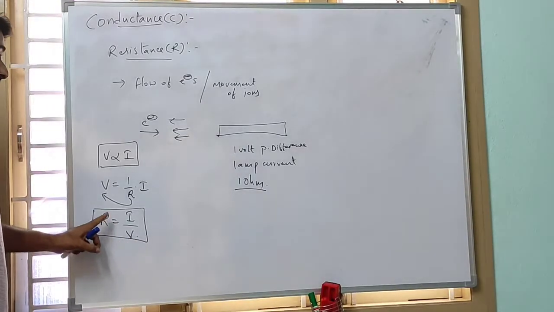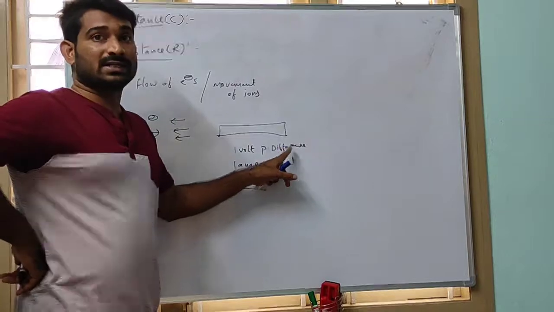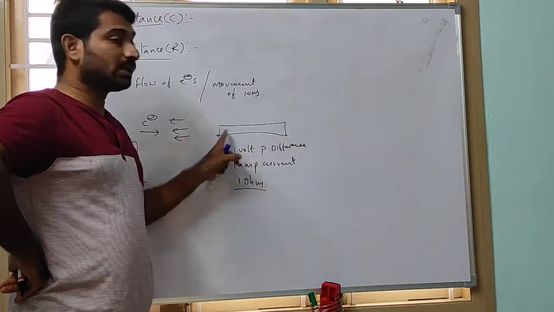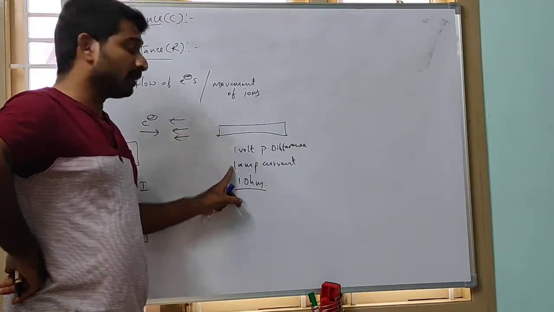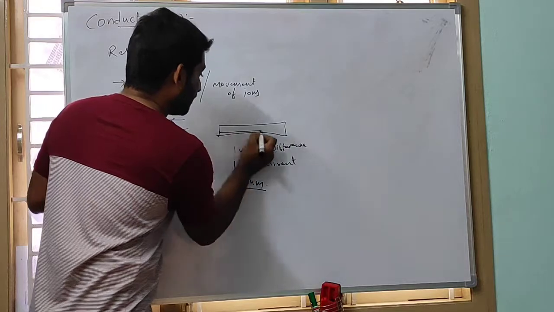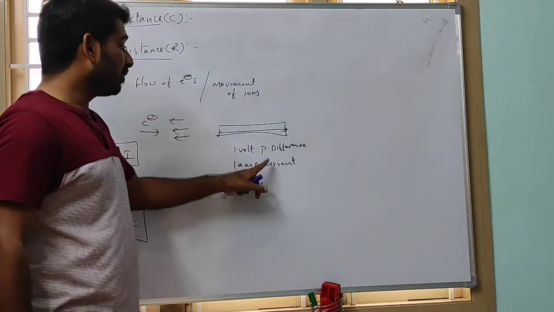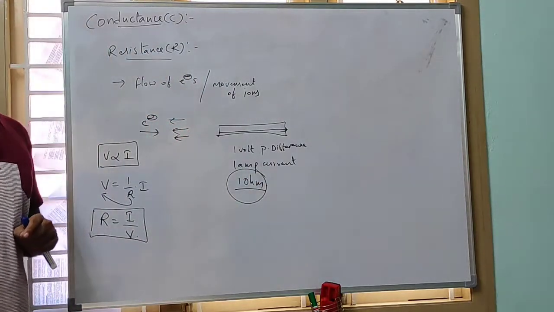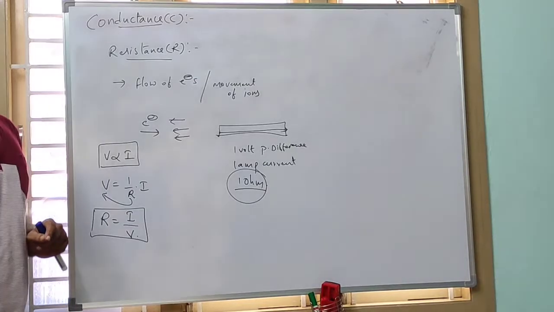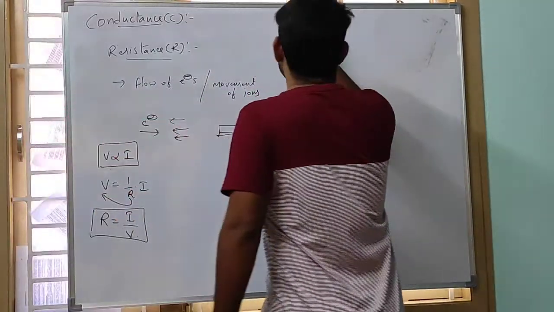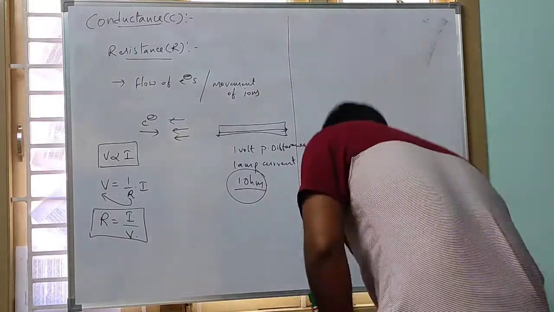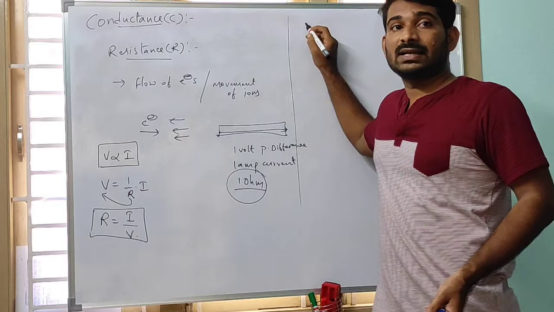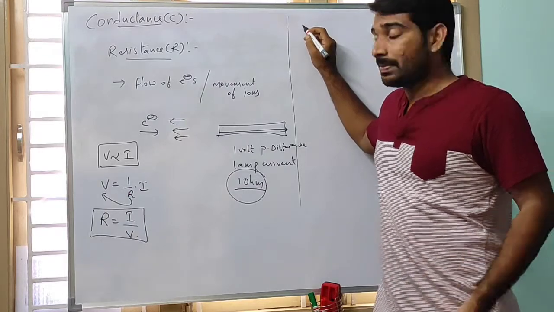So resistance means nothing but this: when 1 volt potential difference is applied at both ends of this conductor, and 1 ampere current passes from this end to this end, it experiences some resistance. How much resistance? 1 ohm. So this is about Ohm's law. Already I told you what is meant by a conductor: it allows the passage of electric current through it.